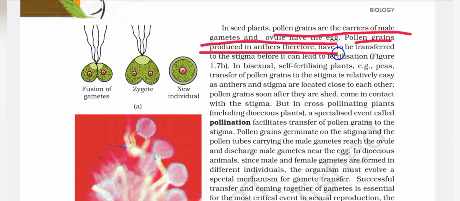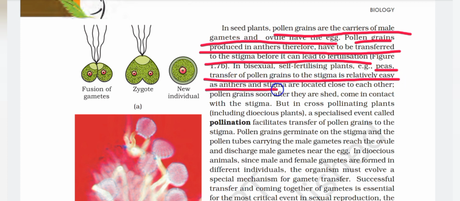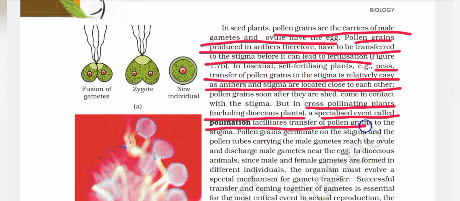Figure 1.7b. In bisexual self-fertilizing plants, for example peas, transfer of pollen grains to the stigma is relatively easy as anthers and stigma are located close to each other. Pollen grains soon after they are shed come in contact with the stigma, but in cross-pollinating plants including dioecious plants, a specialized event called pollination facilitates transfer of pollen grains to the stigma.